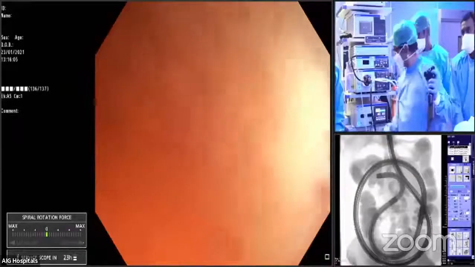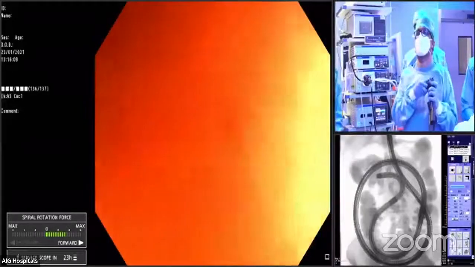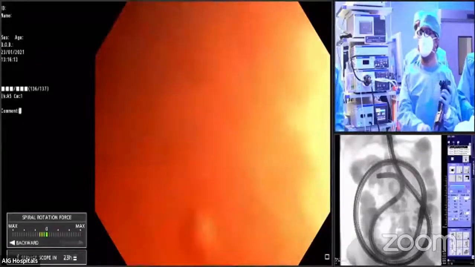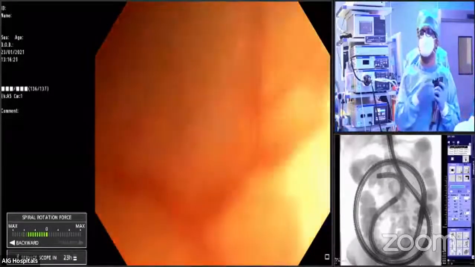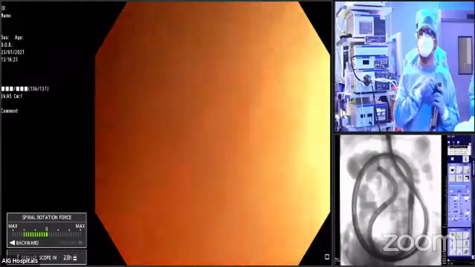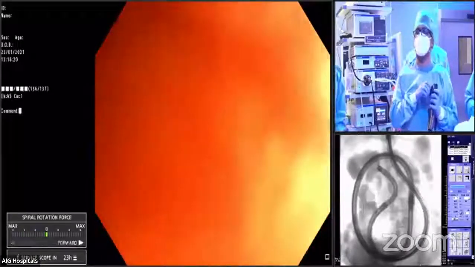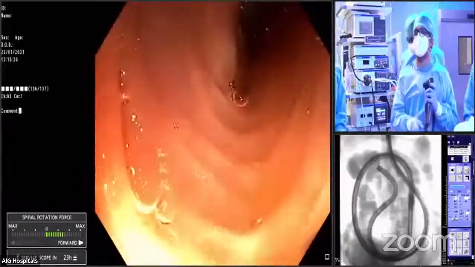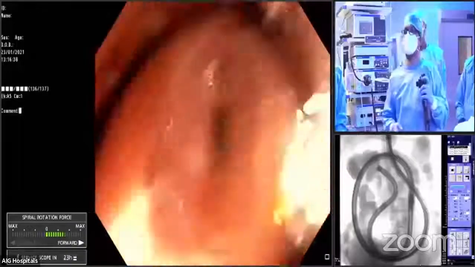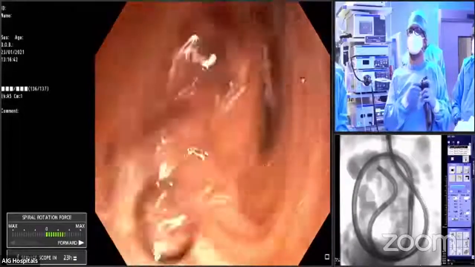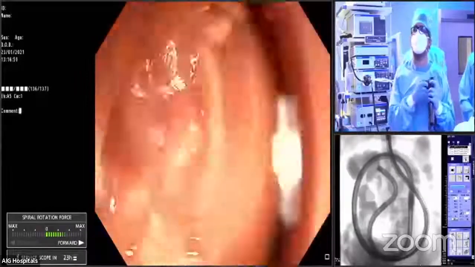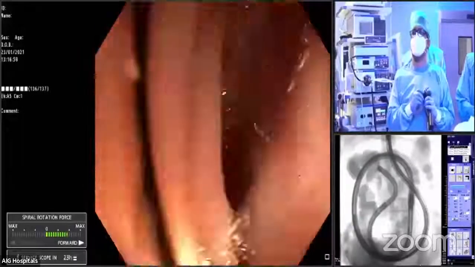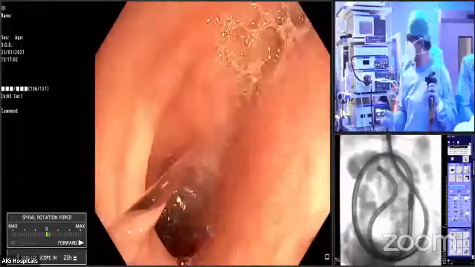Suction. So I'm moving backward to assess where I am. Okay. Suction is not working.